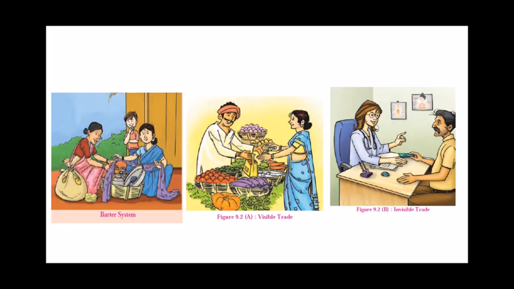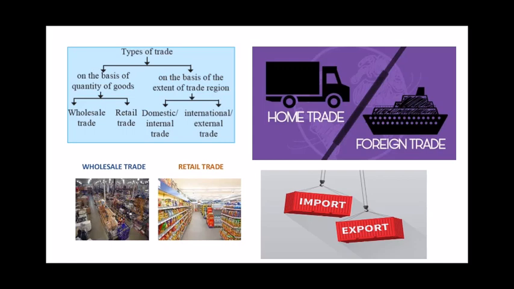Now children, there are different types of trade. Okay, so one is based on the quantity of goods, and the other one is based on the extent of trade region. The one which is based on quantity of goods is the wholesale trade and the retail trade. The second one, which is based on trade region, is the domestic, which is also called internal trade, and next is the international, which is also called external trade. So now let us see what is wholesale trade.